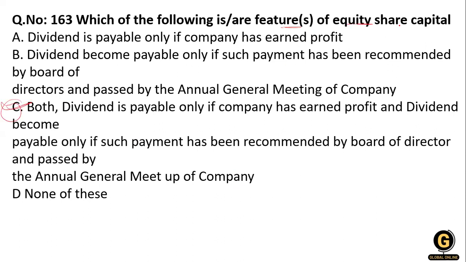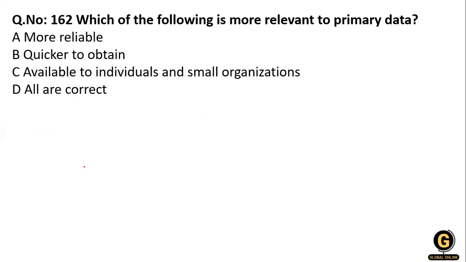Here, the equity share. Okay, the question is a feature of the equity share capital is that the dividend is payable only if the company has earned profit, and dividend becomes payable only if such payment is recommended by the board of directors by passing the AGM of the company. Okay, so option number C is correct over here. Now, which of the following is more relevant to the primary data? We have already discussed it. It's more quicker.